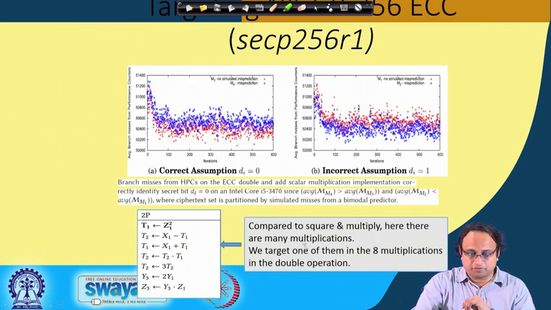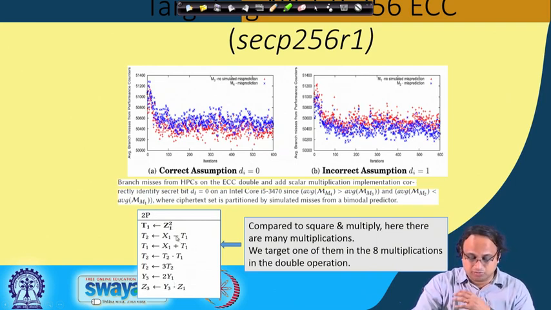So, here is an example of how the attack works on a SEC256 curve. Again, this is an elliptic curve crypto system, and I am not going into the details, but this attack is based on, say, the double and add algorithm. So, what you can do is target the double operation, like in the previous case I was targeting the squaring operation. In the double operation, there are again several subsequent operations, and you can choose any one of them.